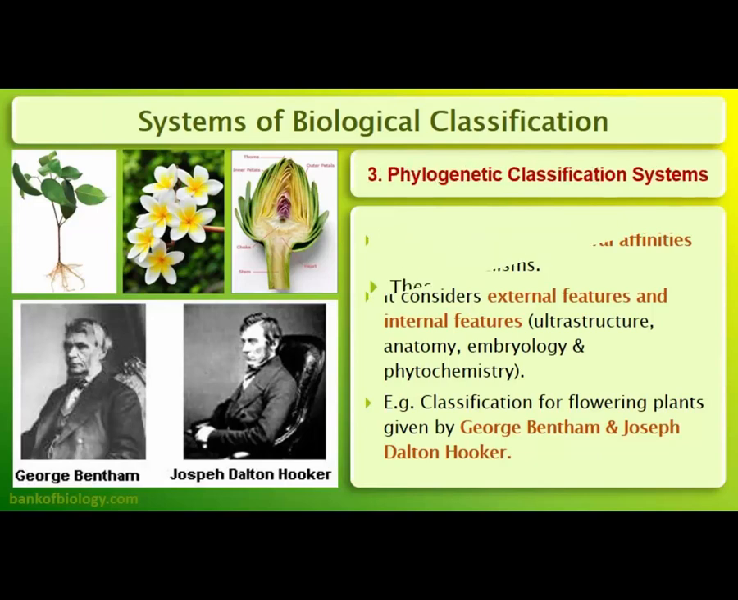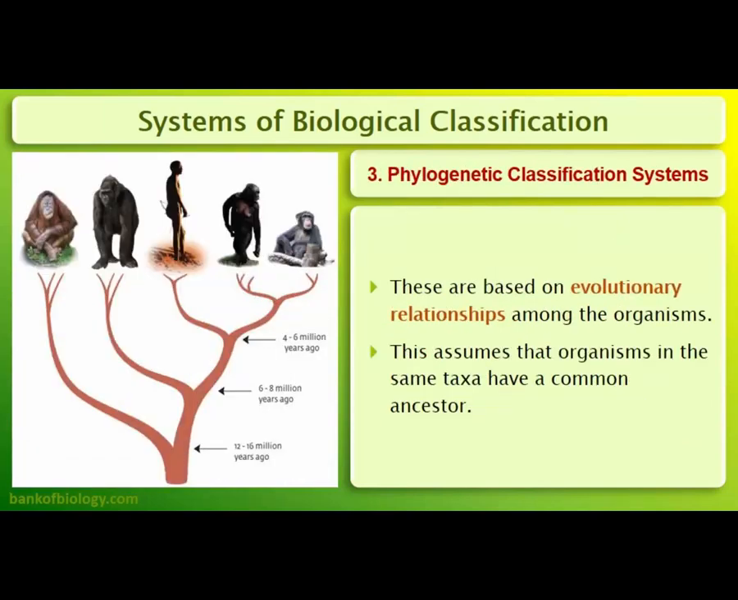Next is the phylogenetic classification system, which is based on the evolutionary relationship among the organisms. Here the evolutionary relationship of the human has been given as an example with other human-like organisms like the orangutan, gorilla, ape, chimpanzee, etc. They all originated from the same branch of ape-like organisms. So that is why they are closely related species.